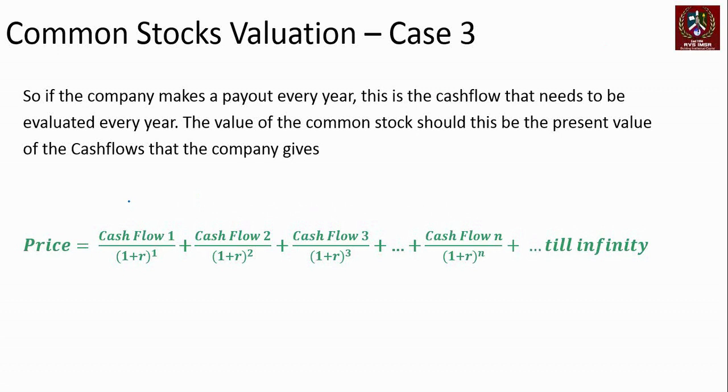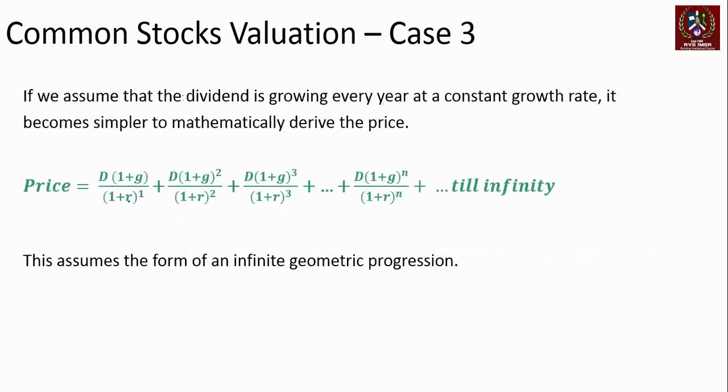So let's say these cash flows are the dividends. Assume that the dividend is growing at a constant growth rate G. If last year's dividend was D, this year's dividend is D into 1 plus G. Next year's dividend is D into 1 plus G squared, D into 1 plus G cubed, and so forth till infinity. And the present value of all these is divided by 1 plus R, 1 plus R squared, 1 plus R cubed, and so on till infinity.